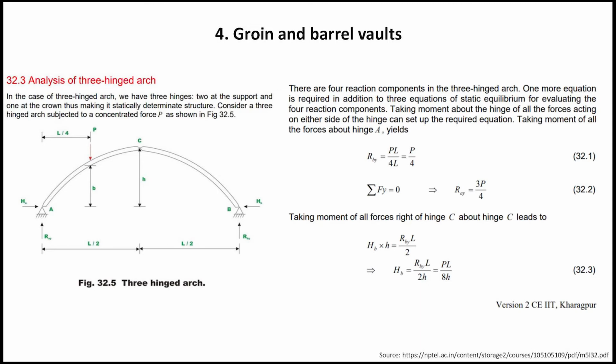So this is just for your information, and when we progress to the next part, please remember this thing, that whenever the height of the arch is increasing, there is less lateral thrust, but whenever the height of the arch is decreasing, there is more lateral thrust.